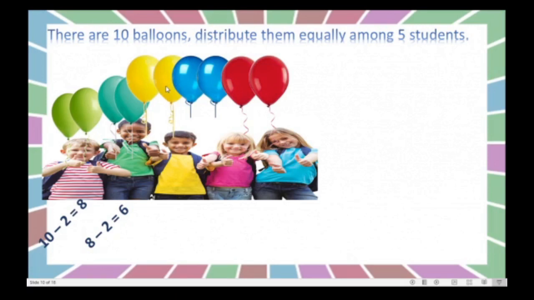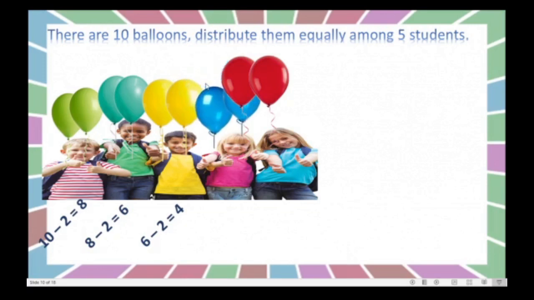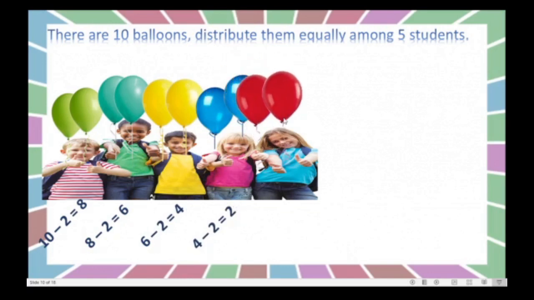Right? We will give yellow balloons to this boy and we will minus 2 from 6. So 4 remain. Right? We will give blue balloons to this girl and we will minus 2 from 4. Only 2 balloons remain. Yes, these 2 red balloons we will give to this girl. So 2 minus 2 is equal to 0. Here also what did we do? We subtracted 2 every time. Right? The same number we subtracted again and again.